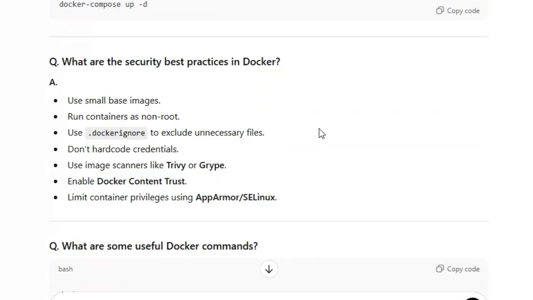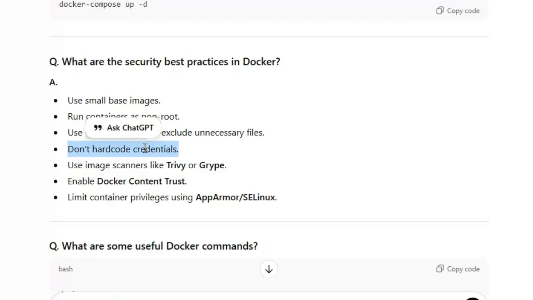Don't hard code the credentials. I told you many times, and one more time I'm saying, don't hard code credentials. You have to use environment variables. In AWS you have to use Secrets Manager or HashiCorp Vault, and in Azure you have to use Key Vault.